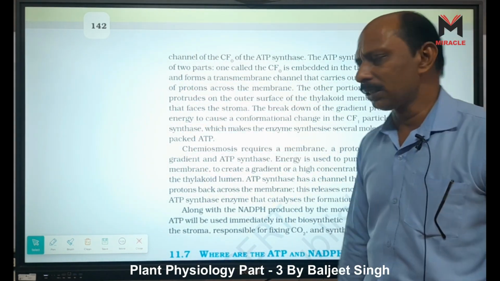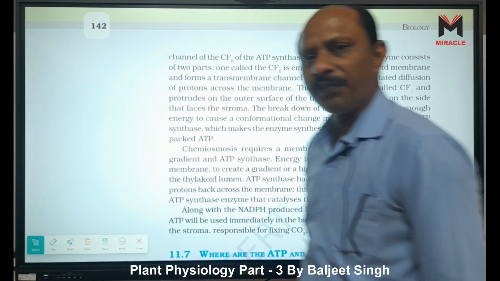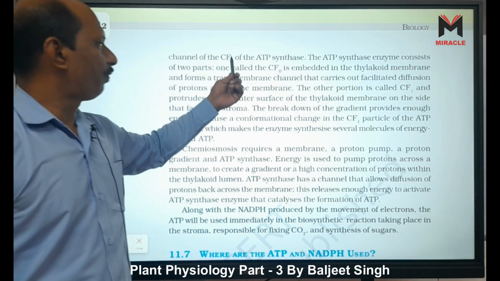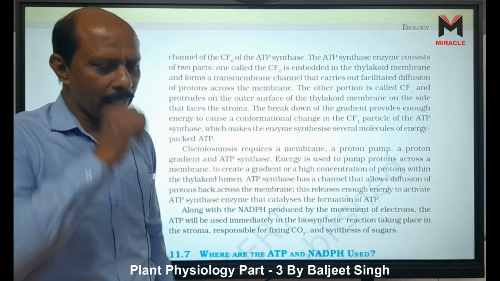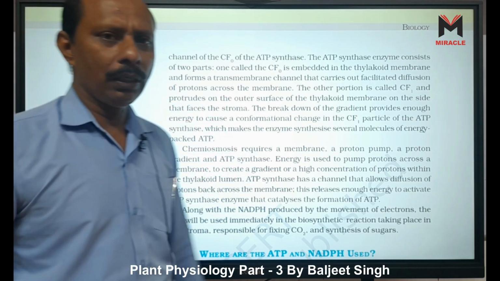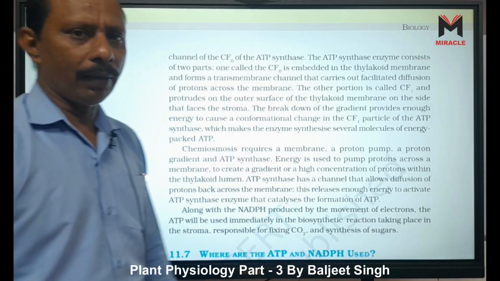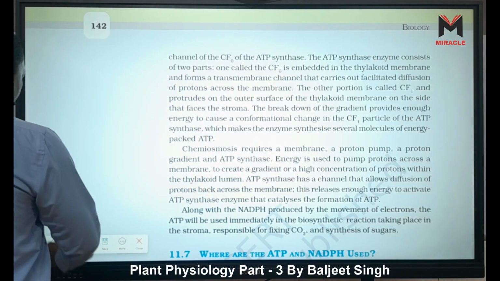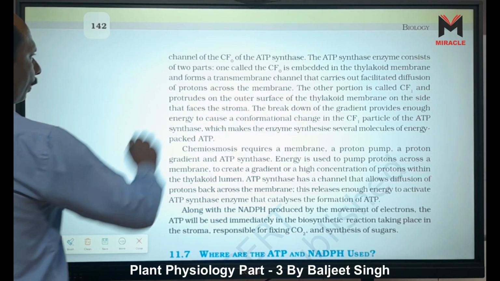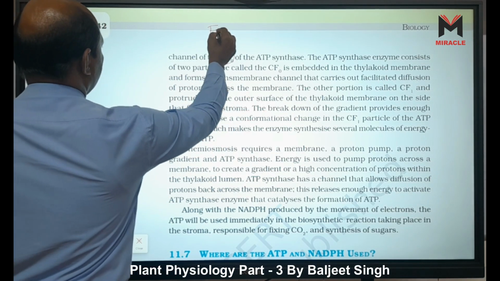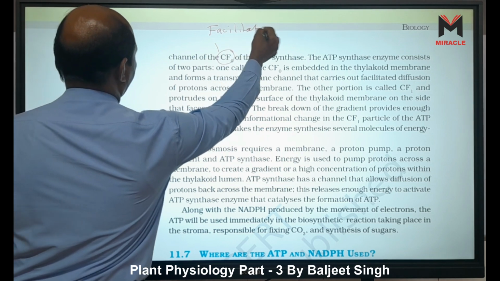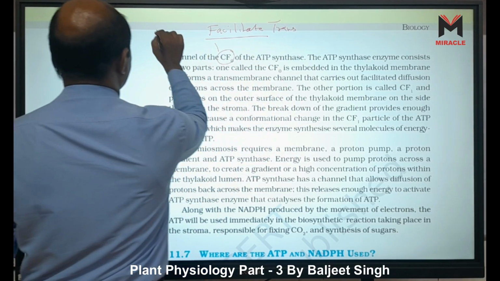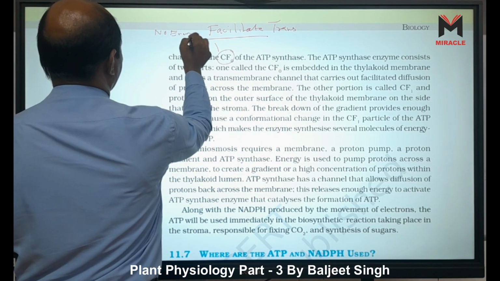These are called channel proteins, or it is CF0 and CF1, right? Channels of CF0 of the ATP synthase. CF0 means what? It is an intrinsic protein. It is totally embedded inside the membrane, right? And it provides facilitated transportation. CF0 means facilitated transportation, which means no energy. It consumes no energy, right?